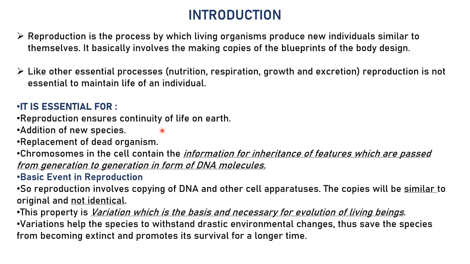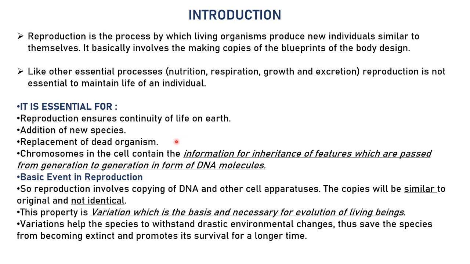We will see soon. Then the dead organisms are replaced, right? Once the organism dies, what about its own kind of other organisms? The blueprint of that type of organism remains on the earth just because of reproduction, right?